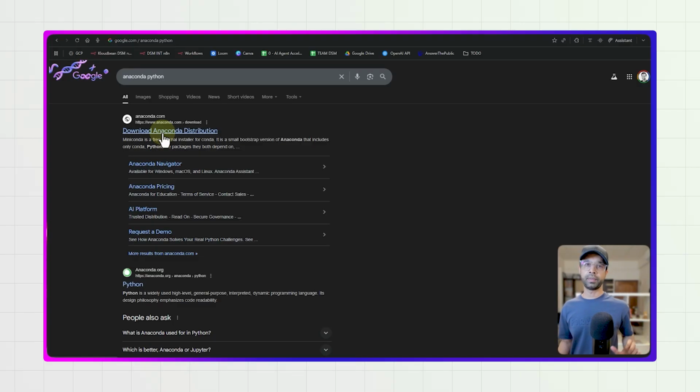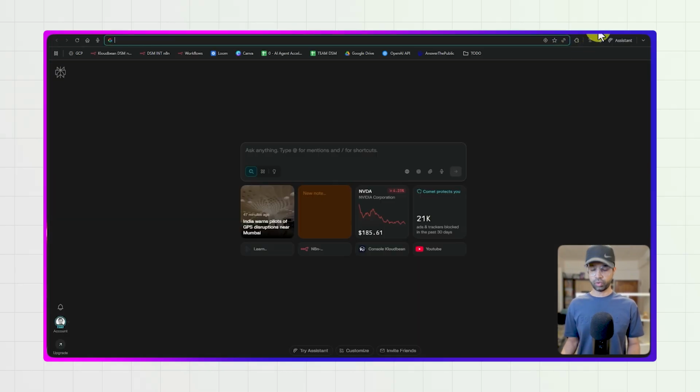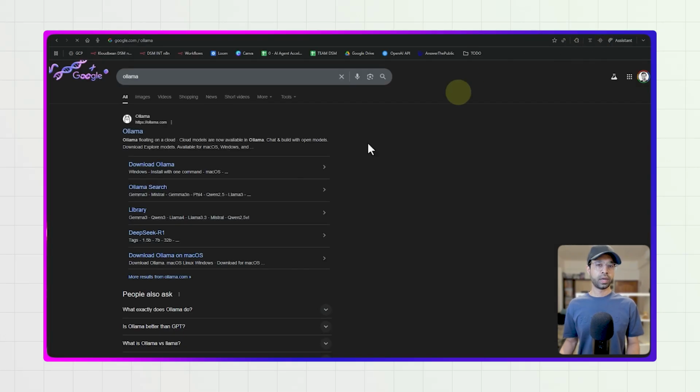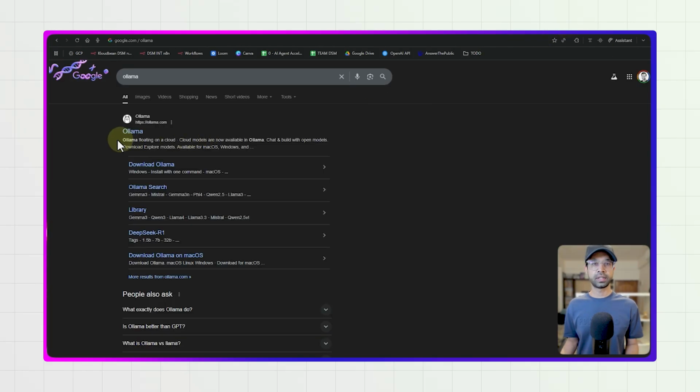So I have both of these applications installed, and then also Ollama. And then I was able to create this application here. So Ollama, Cursor, Node.js, and Anaconda distribution. These are the 4 applications that I did. You can install all of these things.